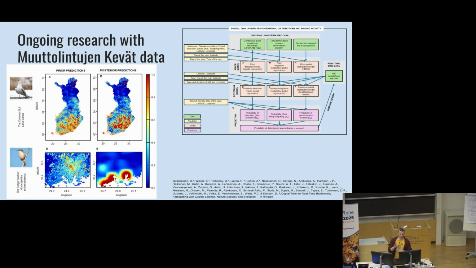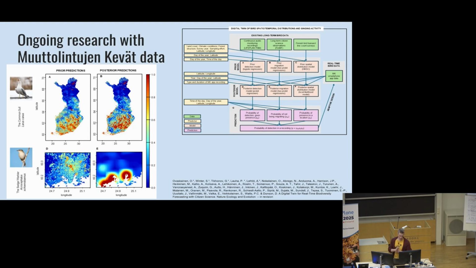And then the right-hand side maps show the posterior information, so that information where we actually have used these phone app detections. So for example, for this common gull, we see that the prior prediction is quite good, like we roughly know where the species should occur, but this map, which uses the phone app detections, is more accurate, sharper. We see that this species is strictly confined to these specific areas, mostly around these lakes that we have in southern Finland and also coastal areas. So we get more accurate information of where the different species are.